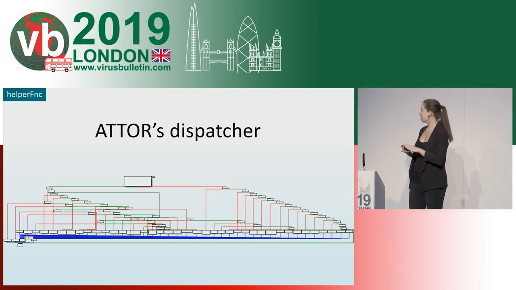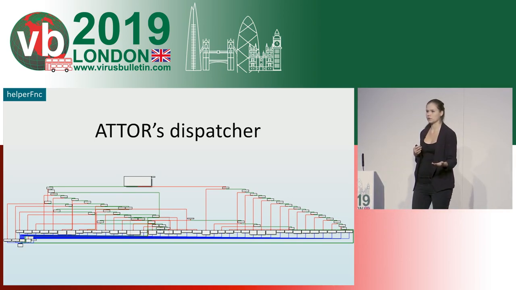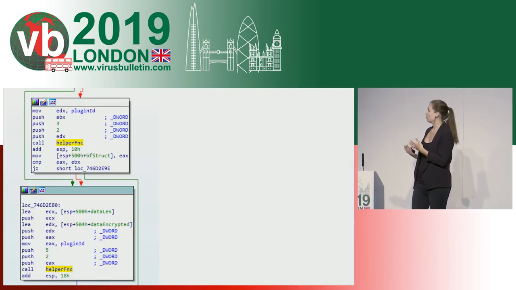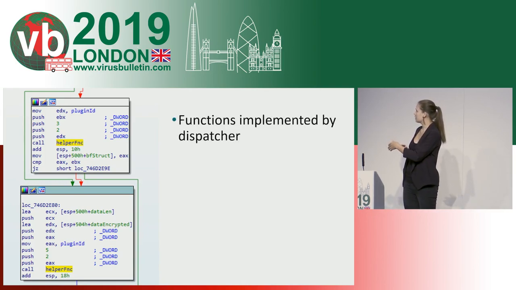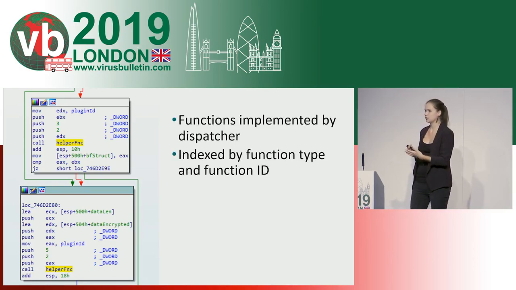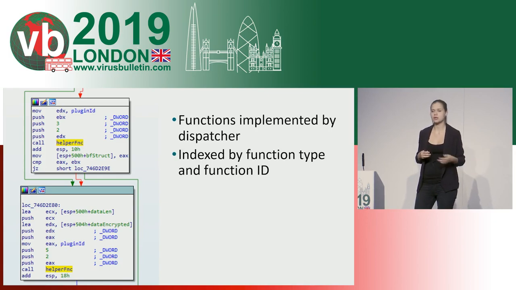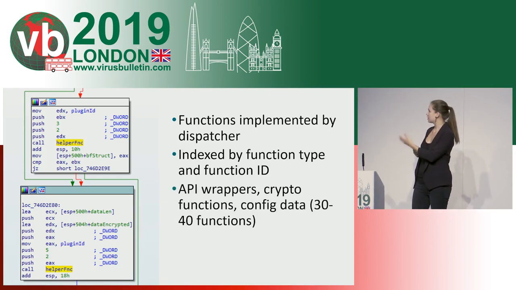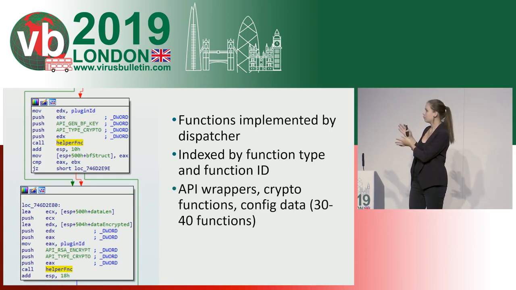And it serves as a proxy for Windows API functions, for cryptographic functions, etc. So instead of calling these functions directly, the plugins will call the function of the dispatcher and then use some indices to tell the dispatcher which function should be used. And then the dispatcher can translate the function to some meaningful code.